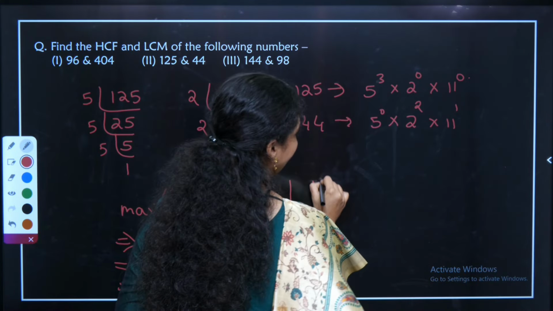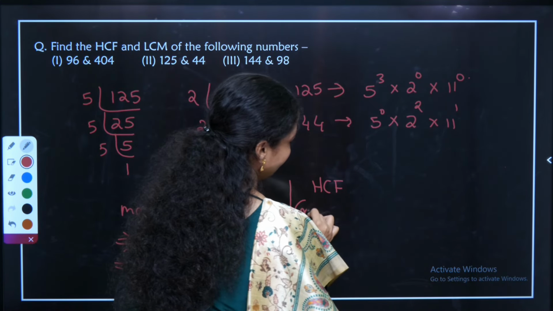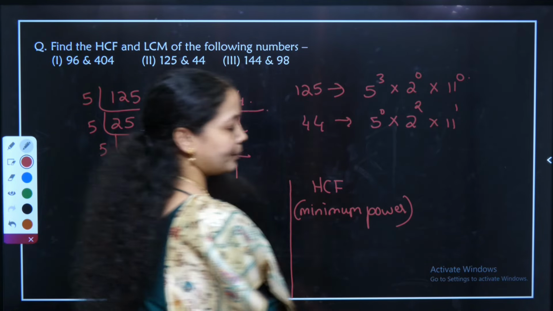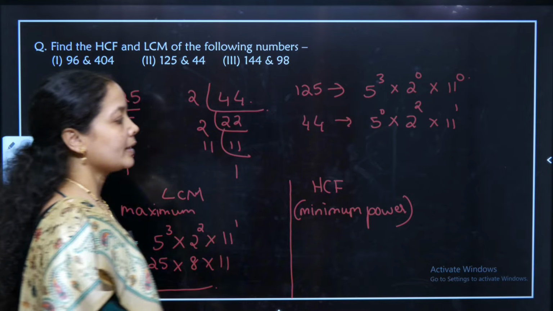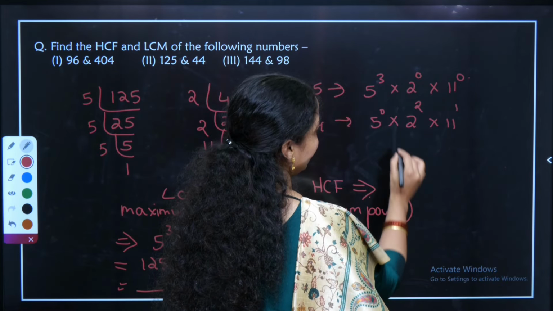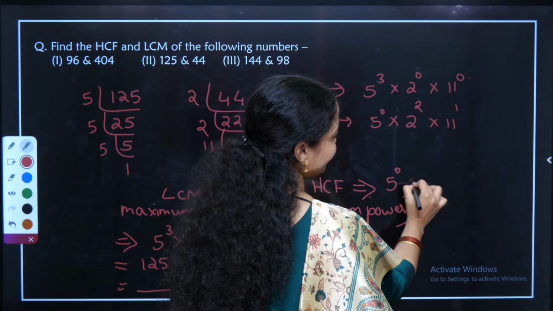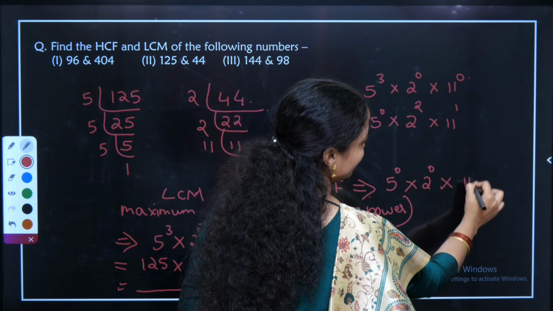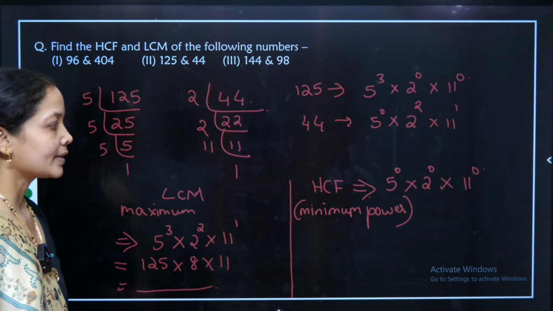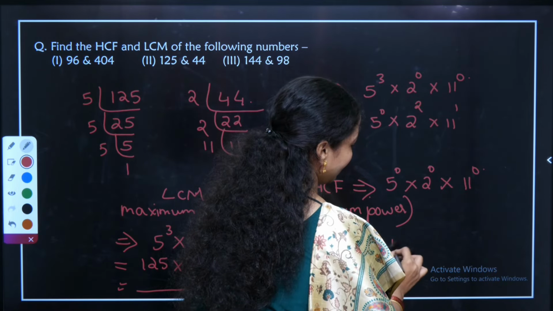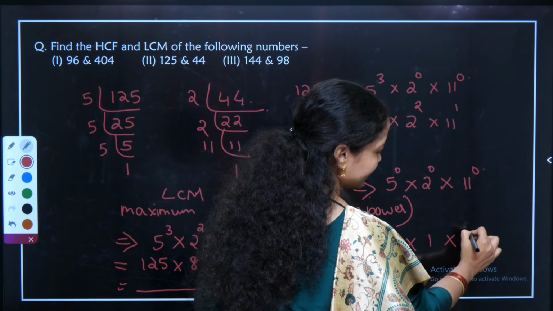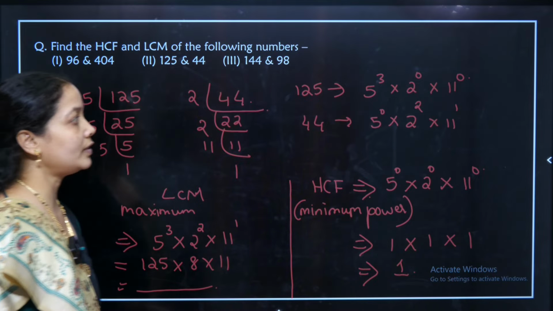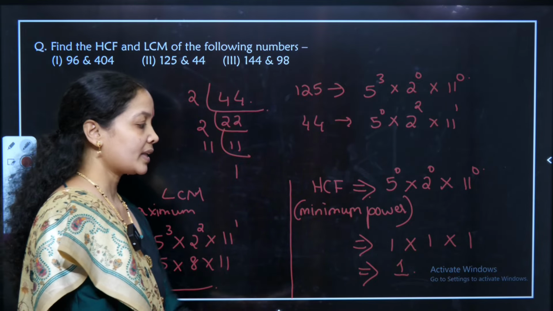Now moving on to HCF, I have to take the minimum powers. Write it again in the lower order of your paper so that you will be able to analyze it properly. Between the given prime numbers, for 5s I have 5 power 0 as the minimum one, for 2s I have 2 power 0 as the minimum one, and for 11s I have 11 power 0 as the minimum one. Very peculiar case. Therefore, 5 power 0 is 1, 2 power 0 is also 1, 11 power 0 is also 1. Therefore, the product of these is 1. Hence, I say the HCF of the given numbers 125 and 44 is 1.